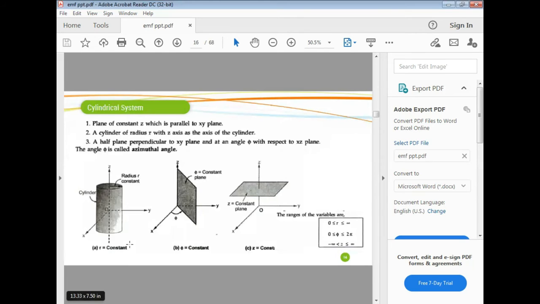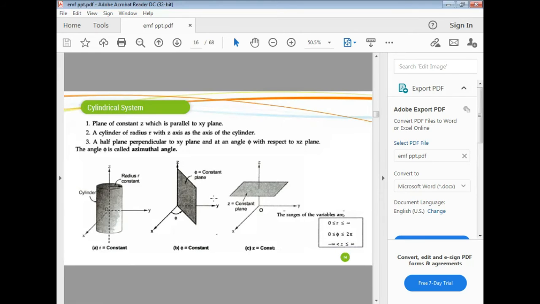So next is the cylindrical coordinate system. To consider the cylindrical coordinate system, we need three objects. The first one is a cylinder with radius r. The radius of the cylinder is r.